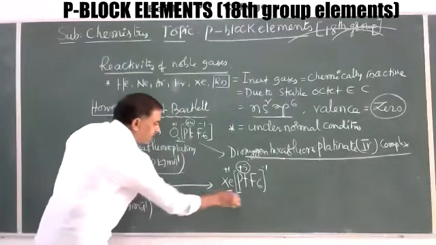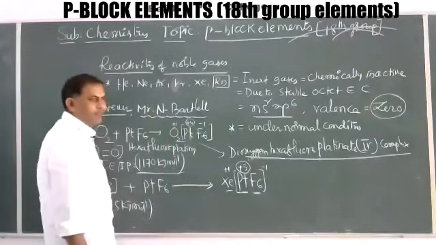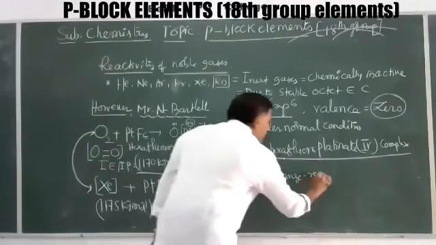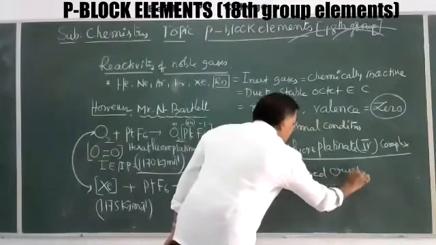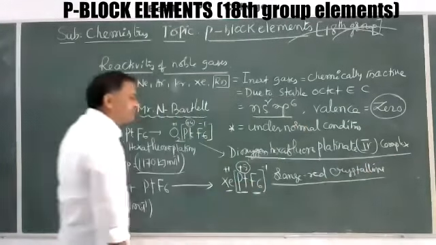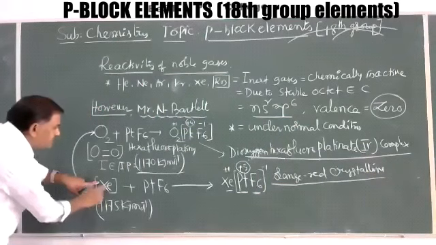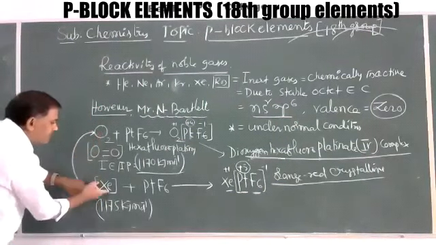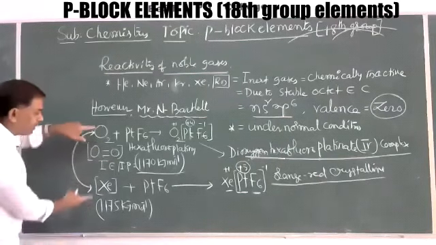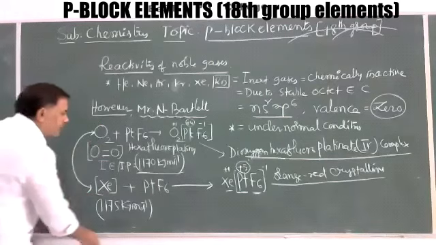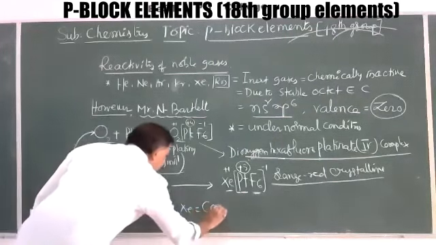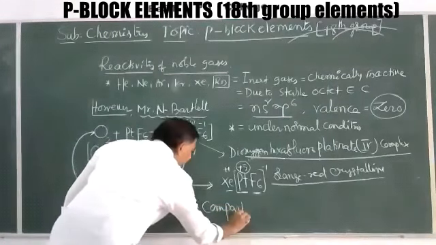Now this is the XePtF6. This is the orange red crystalline substance obtained. So here the orange red crystalline substance is obtained by using a simple analysis, like oxygen and xenon both are having comparable ionization energies. Very, very important this is. So here the xenon and dioxygen are having comparable ionization energy.